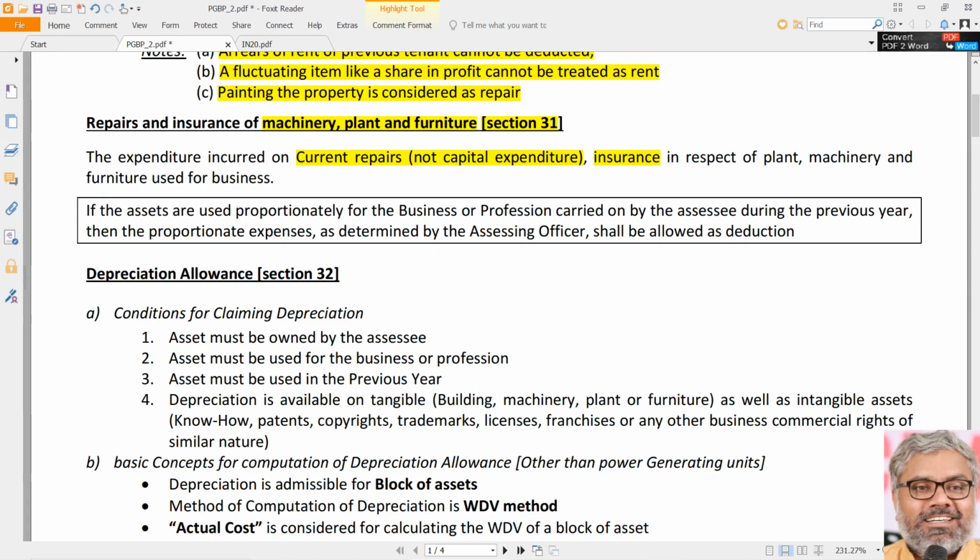What is the speciality in that? Nothing. Even if section 31 was not there, we would have allowed it as deduction only because it is an expenditure incurred on the assets which are being used for the business. It is a genuine business expenditure. Definitely it is allowed as deduction.